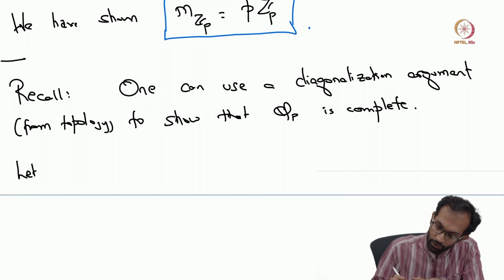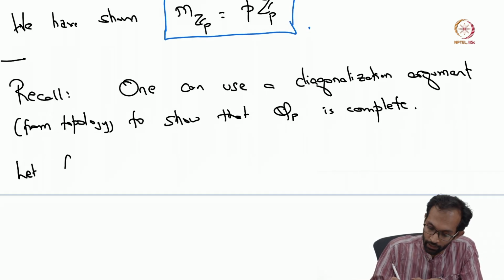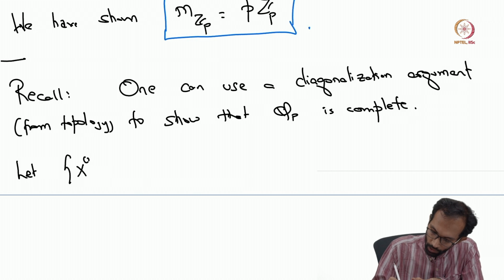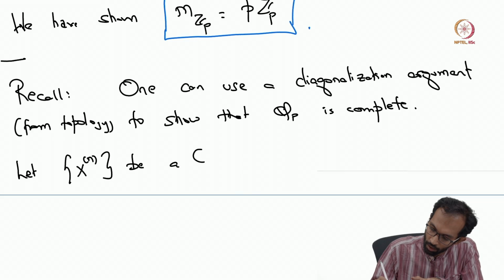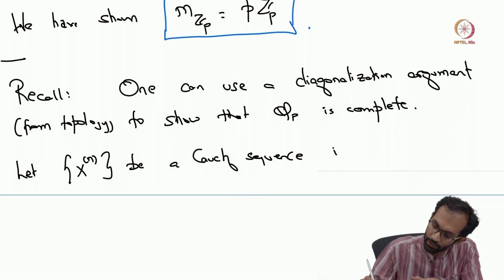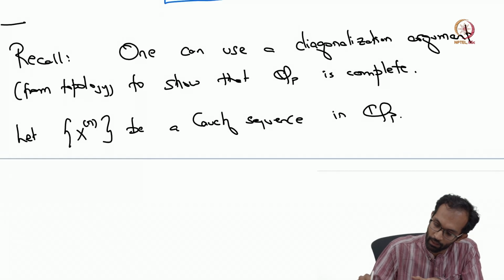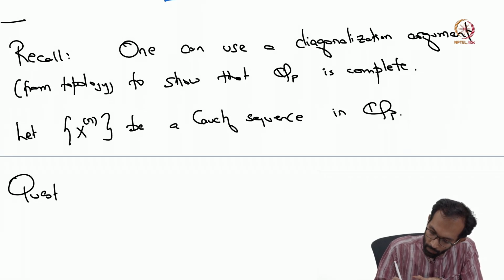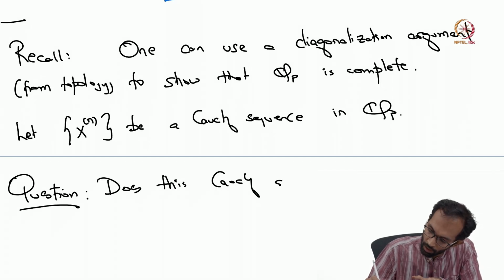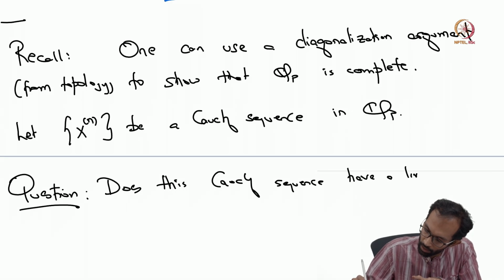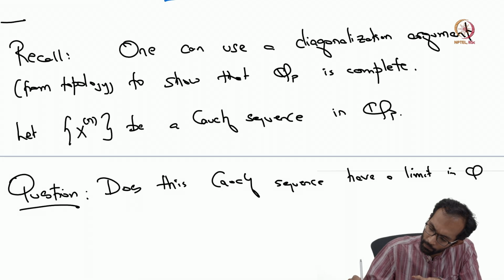So to show that Qp is complete, you want to take an arbitrary Cauchy sequence, let's call it x_n. You take an arbitrary Cauchy sequence in Qp, and the question is, does this Cauchy sequence have a limit in Qp?